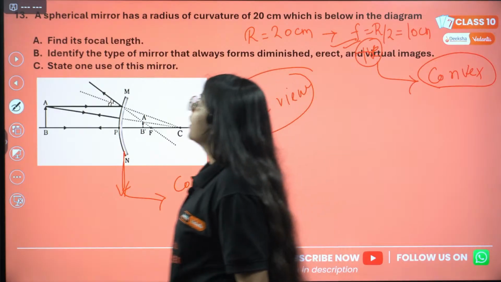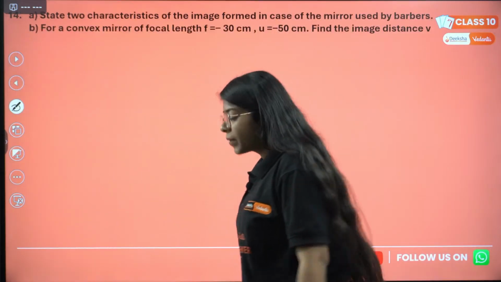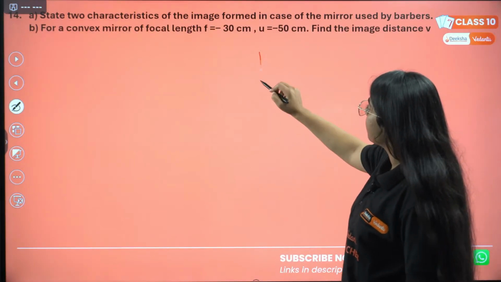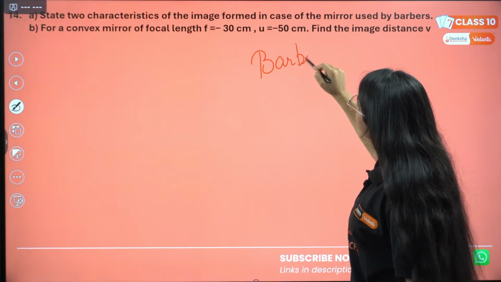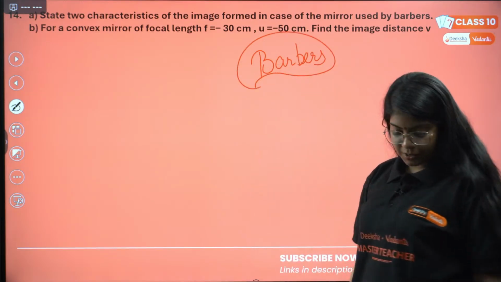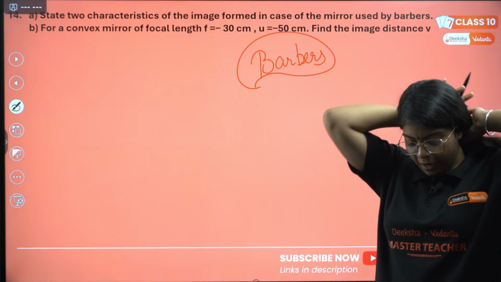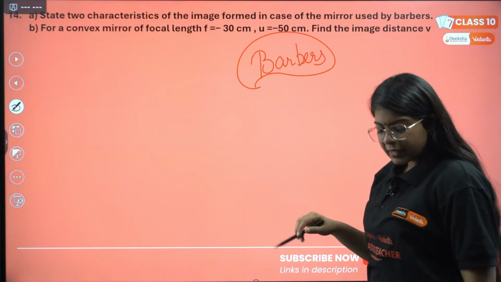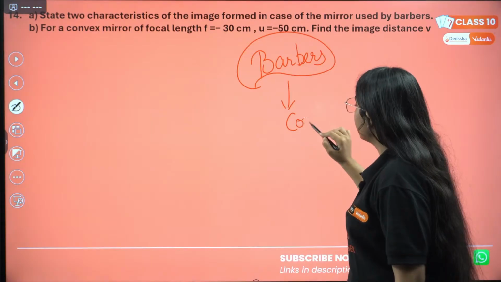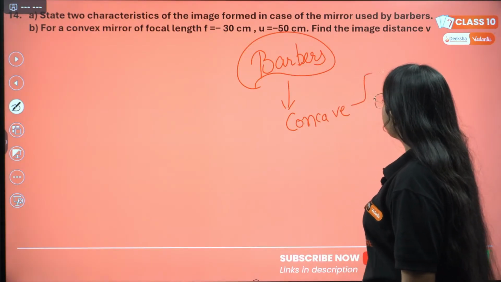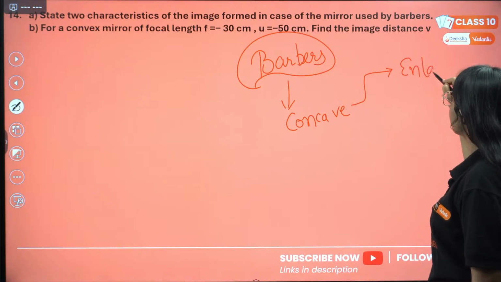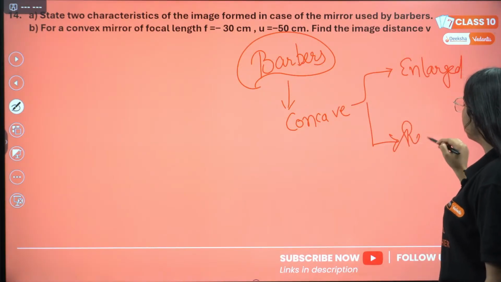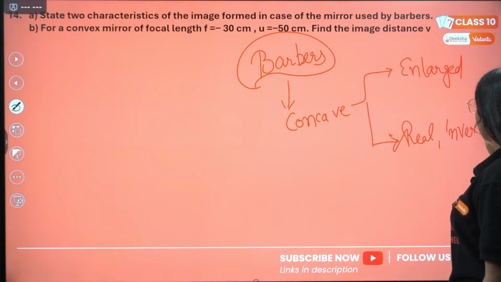Okay? 14th question says, state two characteristics of the image formed in case of the mirror used by barbers. So, first tell me what kind of mirror is used by barbers. That will be simply very easy. They use concave mirror. Why do they use concave mirror? Because it forms an enlarged image. Correct? And two characteristics will also include, it forms a real image and it forms an inverted image.